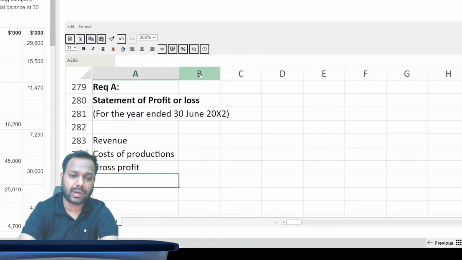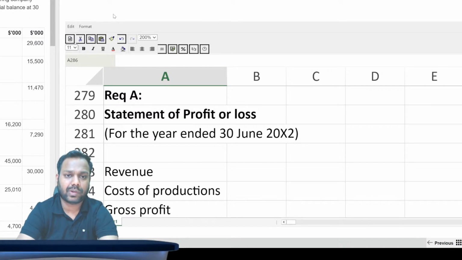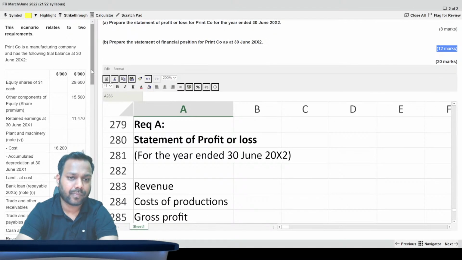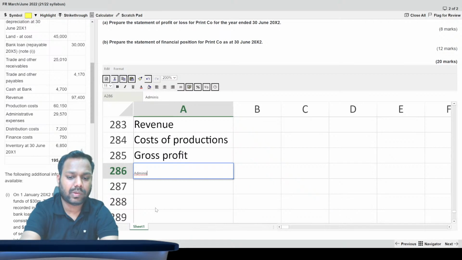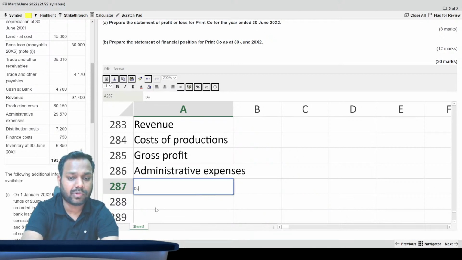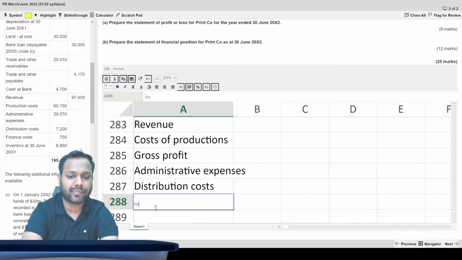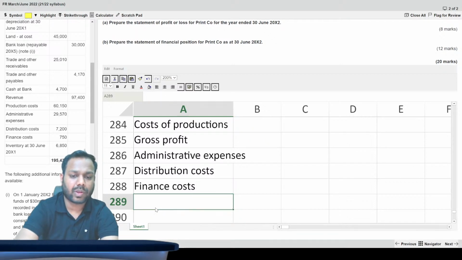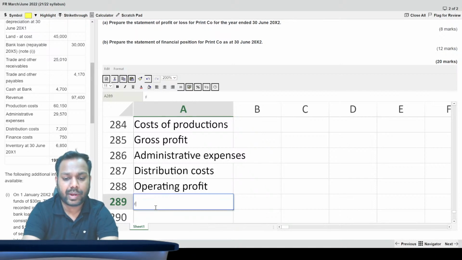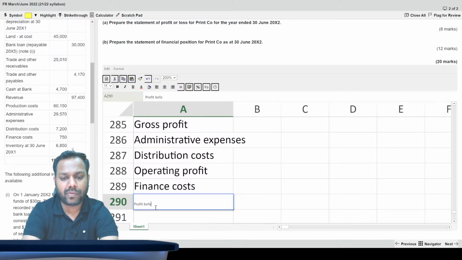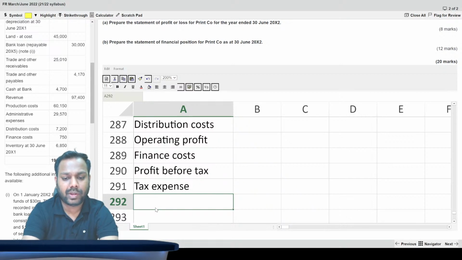Okay, gross profit, and then comes production cost, admin, distribution costs. Then you can write here operating profit, and write finance costs, and write here profit before tax, and write tax, and write here profit for the year. This is the pro forma.